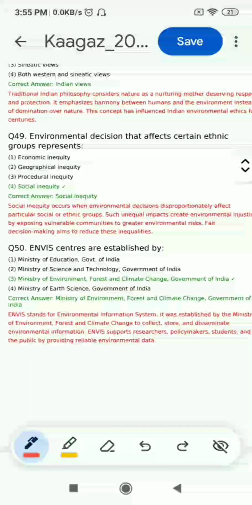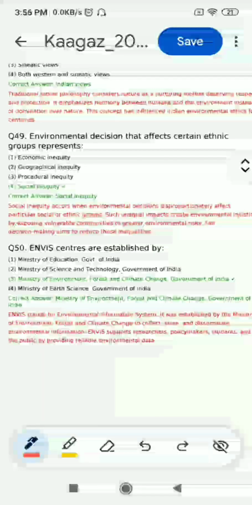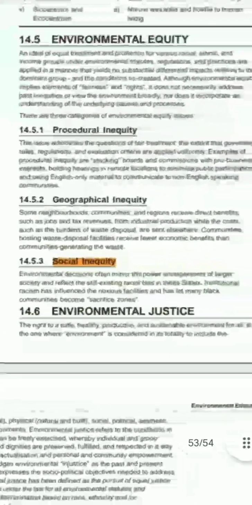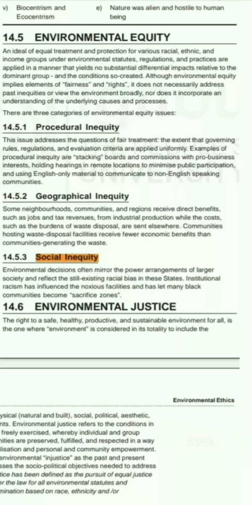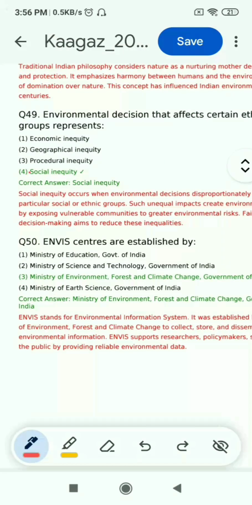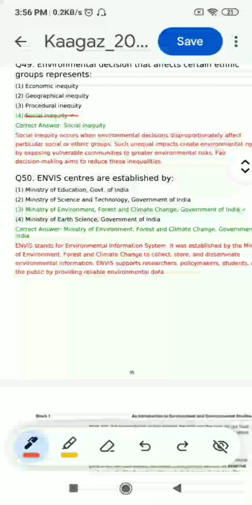Now question 49, environmental decision that affects certain ethnic groups represents economic inequality, geographical inequality, procedural inequality, social inequality. So we can find this on page number 276 of unit 14. Environmental decisions often mirror the power arrangements. When you read the text, social inequality will be the correct answer. So option 4 is correct.